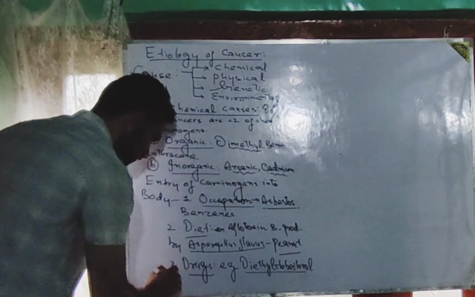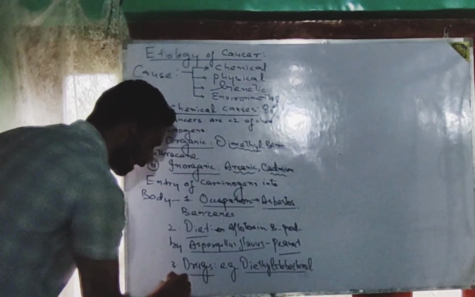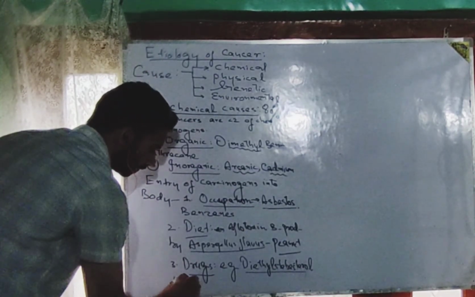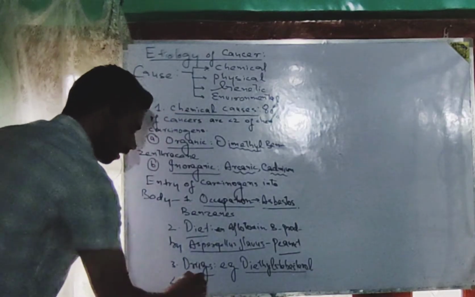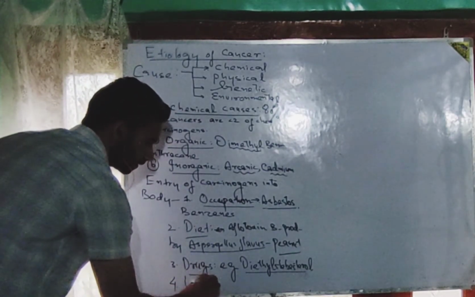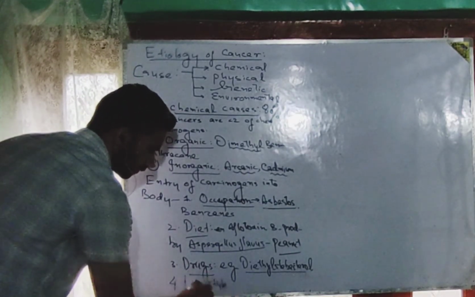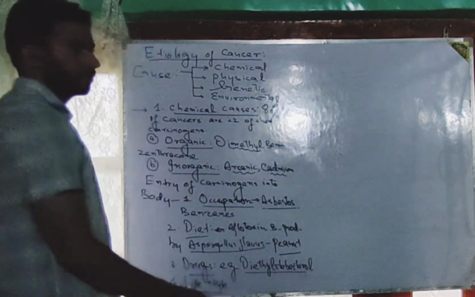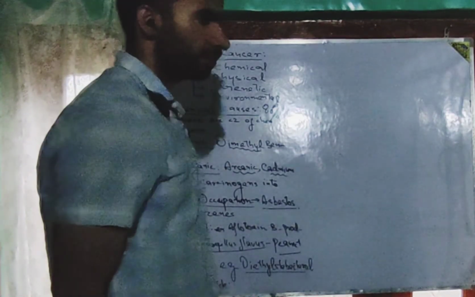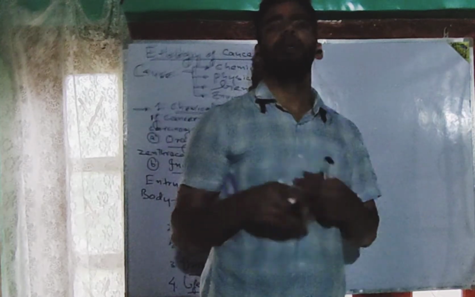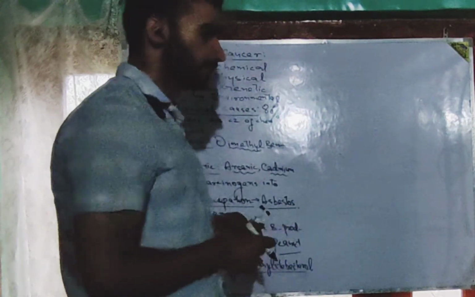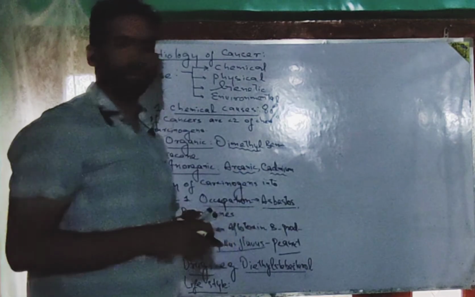And sometimes the cause can be lifestyle based. See, someone's lifestyle may have such a habit like making use of cigars or cigarette smoking. If there is a smoker, then he makes use of cigarettes.